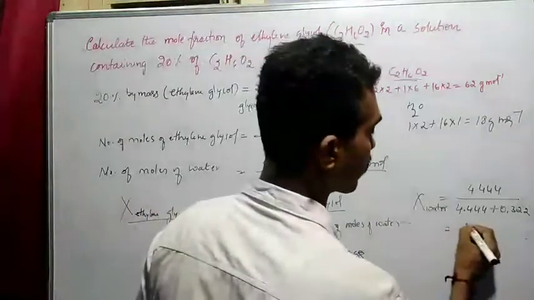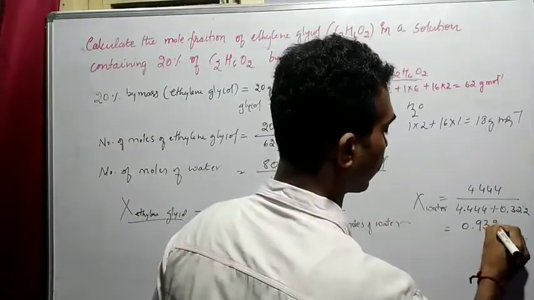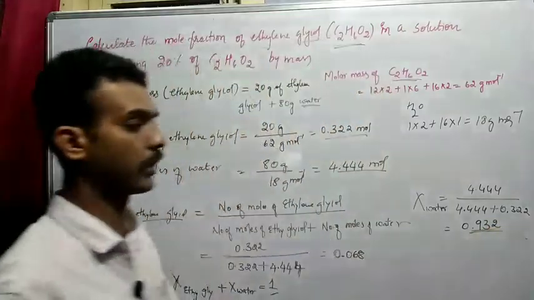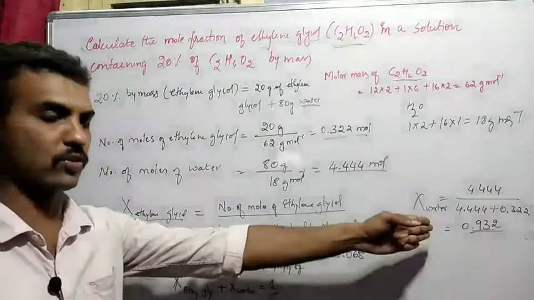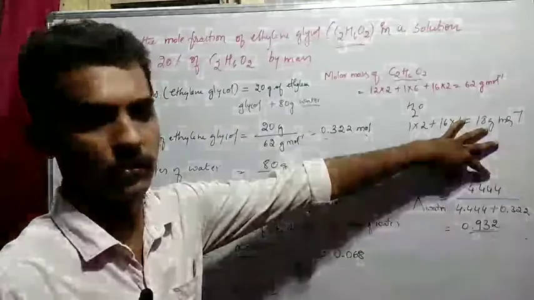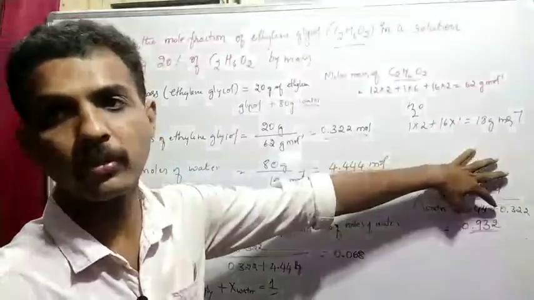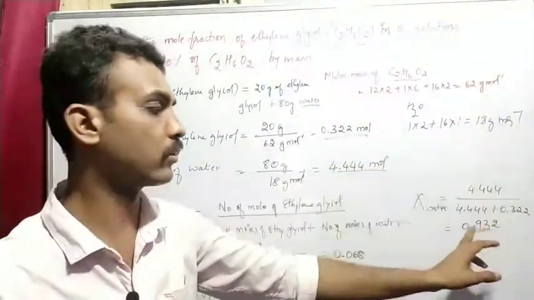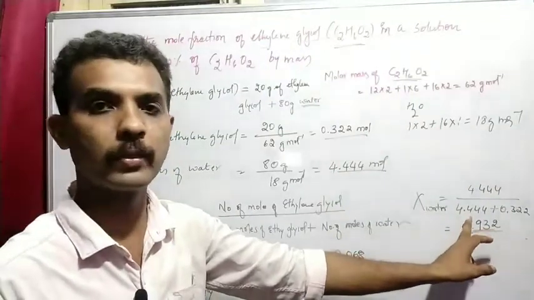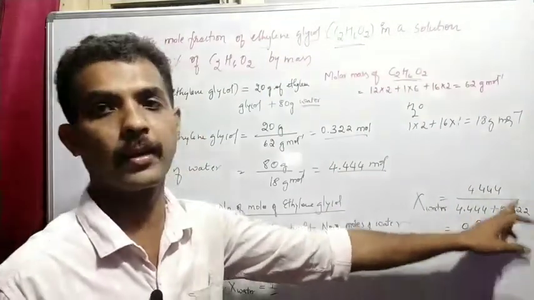Here also you are getting 0.932, both are the same. So directly you can calculate: mole fraction of water is the number of moles of water divided by the total number of moles of water plus ethylene glycol.